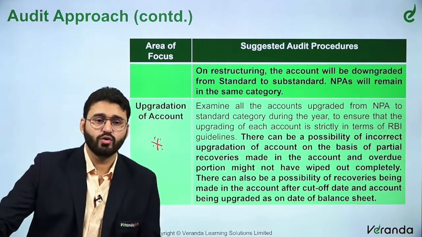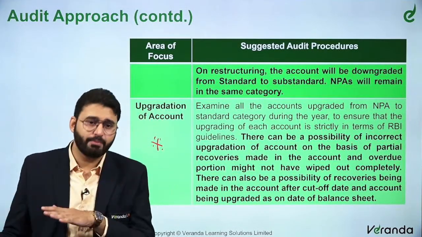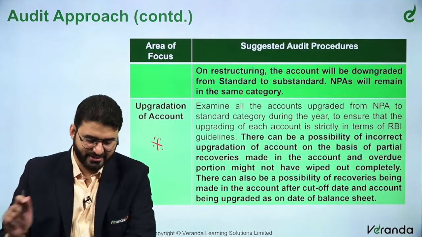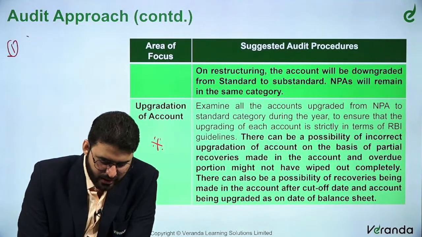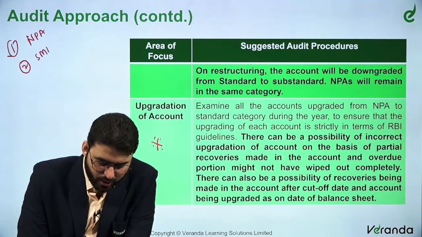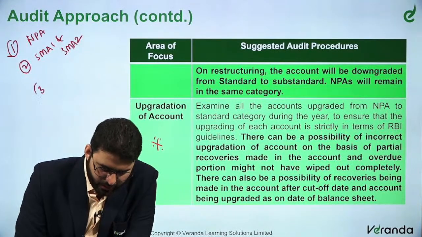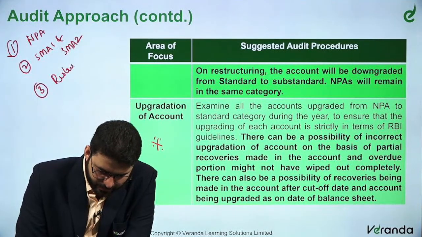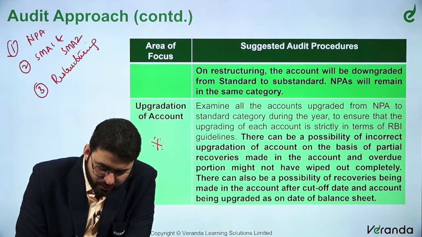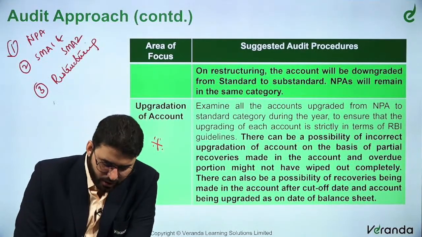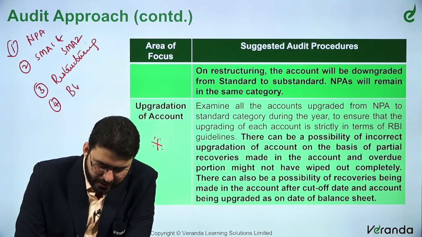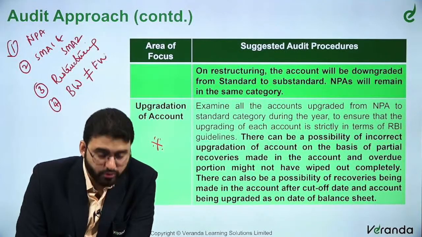So, we have to look at all the accounts that have slipped into NPA. So, whatever we've discussed, right? We've discussed NPA provisioning, we discussed SMA 1 and SMA 2 accounts, high risk accounts, we discussed restructuring. We discussed that the accounts should be borrower wise and not facility wise. The NPA should be borrower wise and not facility wise. That also we discussed.